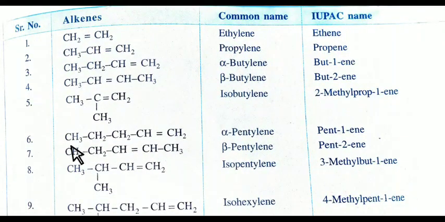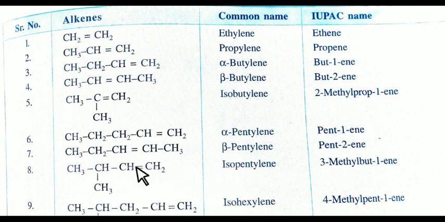numbering from right hand side. So 1, 2, 3, 4, 5. 5 carbons are there, that's why it is pent. 1st number carbon containing double bond, so 1-ene. Similarly here 1, 2, 3, 4, 5. 5 carbons are also there. Second number carbon containing double bond, so pent-2-ene.